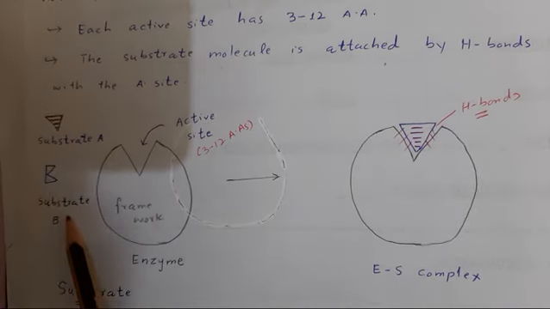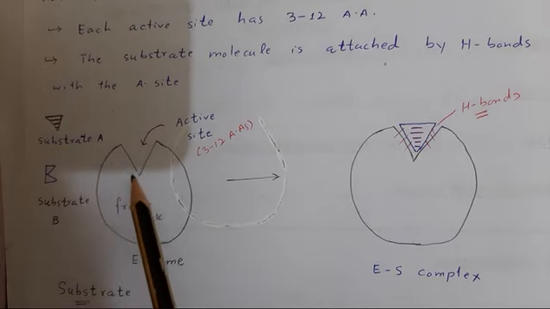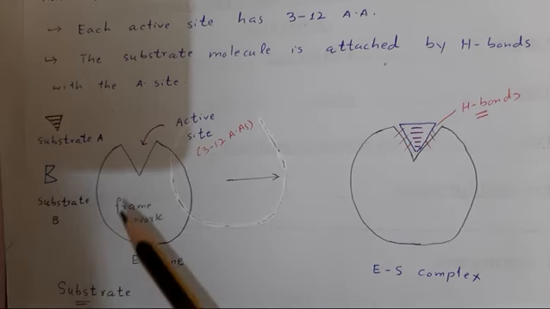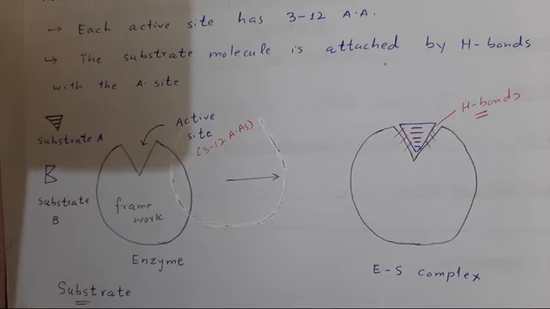As substrate B cannot fit into this active site, it cannot bind to this enzyme active site. So therefore, as the active site has a specific shape, enzymes are highly specific in function. That is, each enzyme will catalyze only one type of reaction. Protease, for example, only for proteins, lipase for lipids, etc.